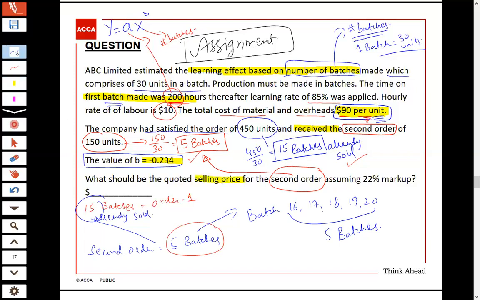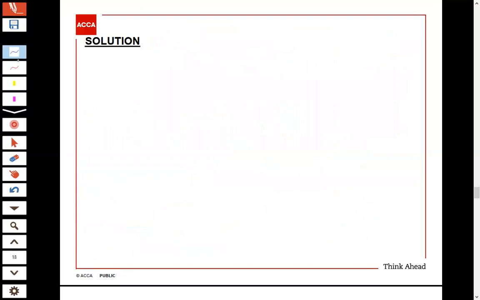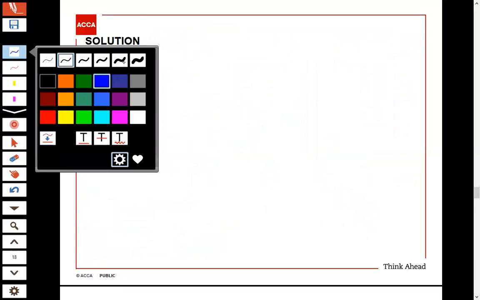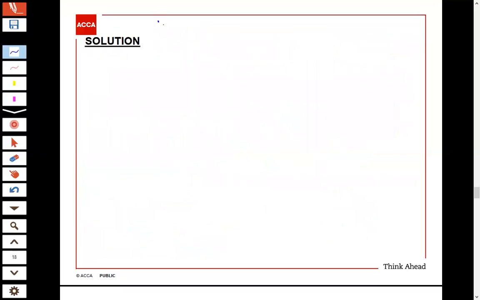So how will we calculate the time for these 5 batches? We need to calculate the time for initial 15 batches. See in the next slide what we are required to do. The formula is y is equal to ax power b. Now a would be time on first batch.